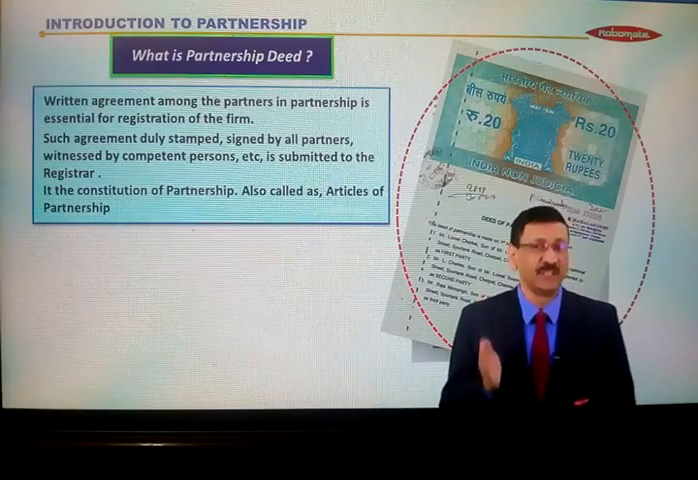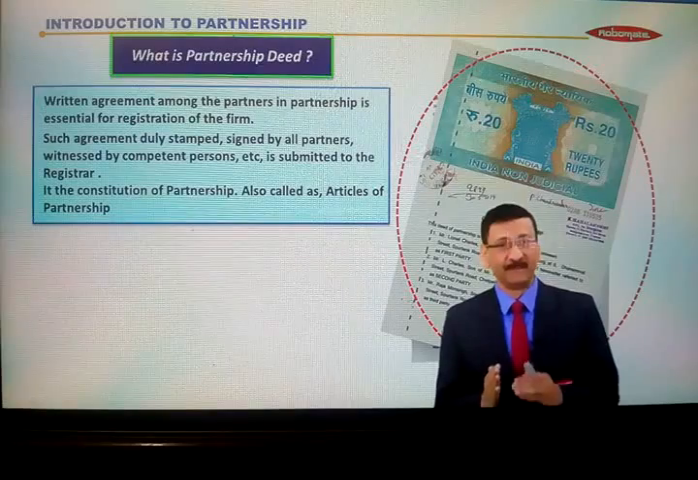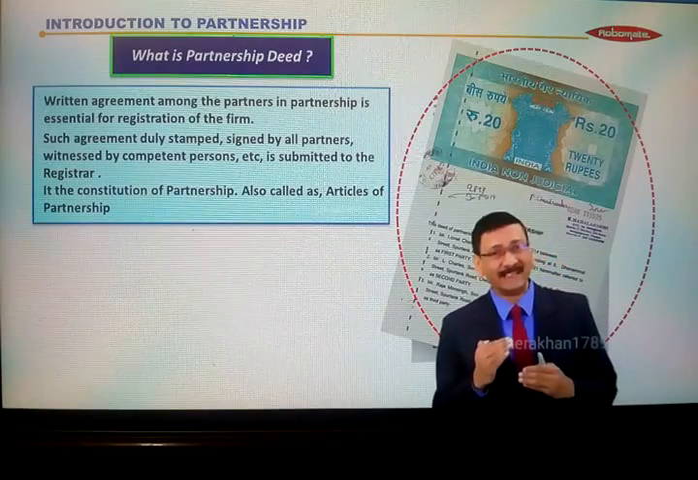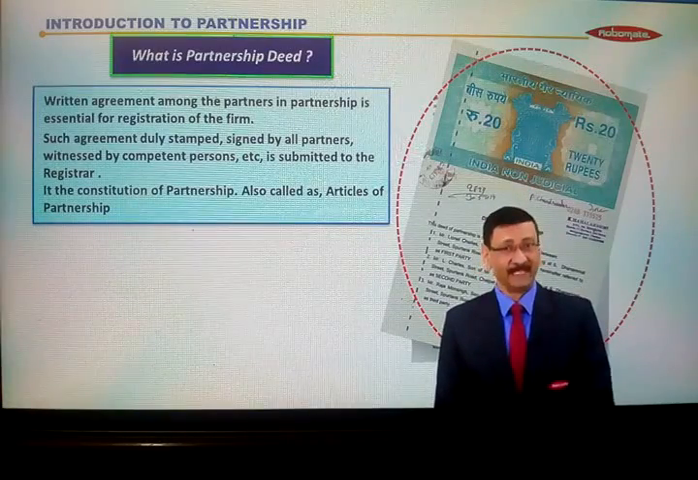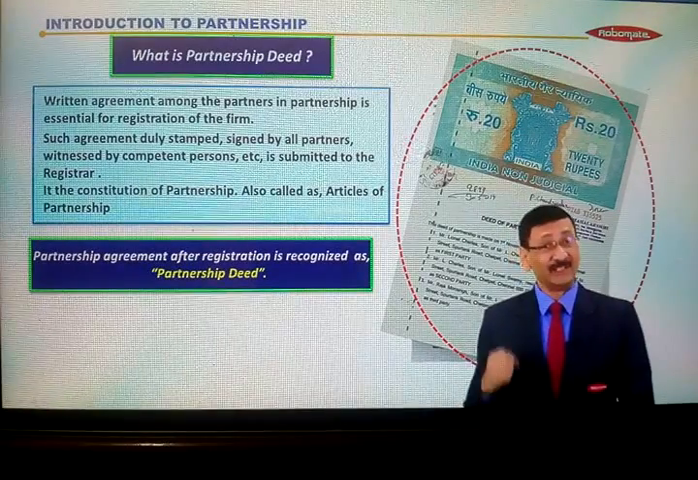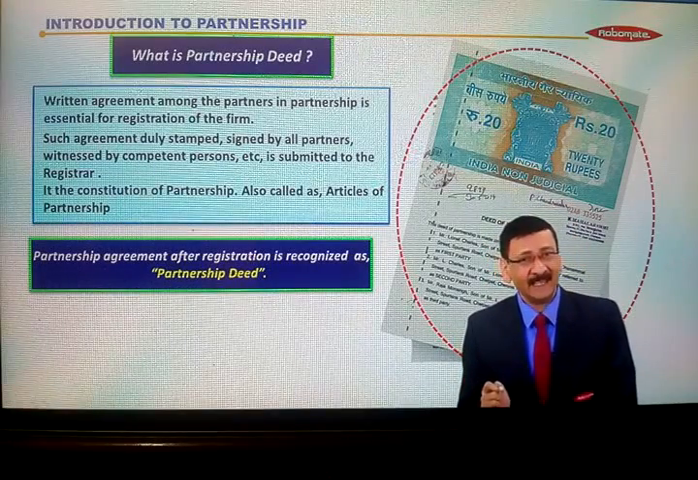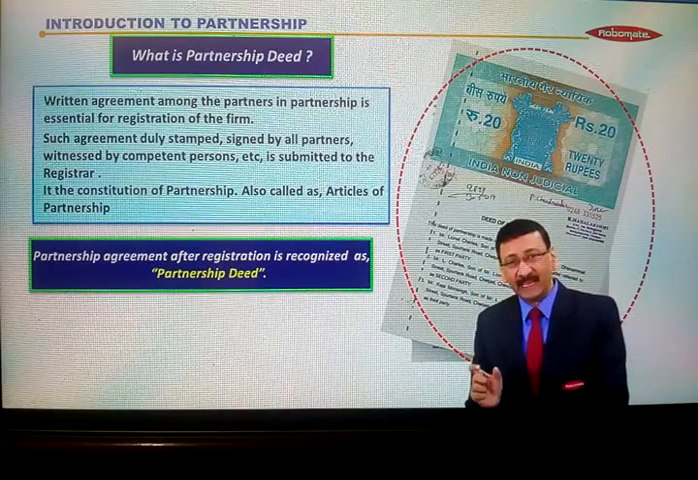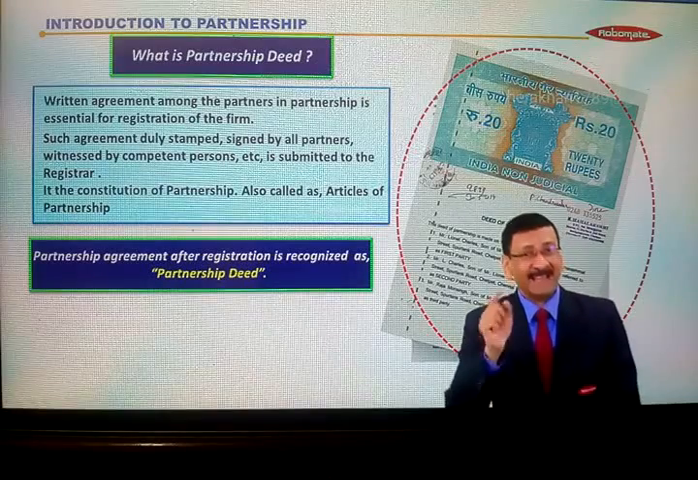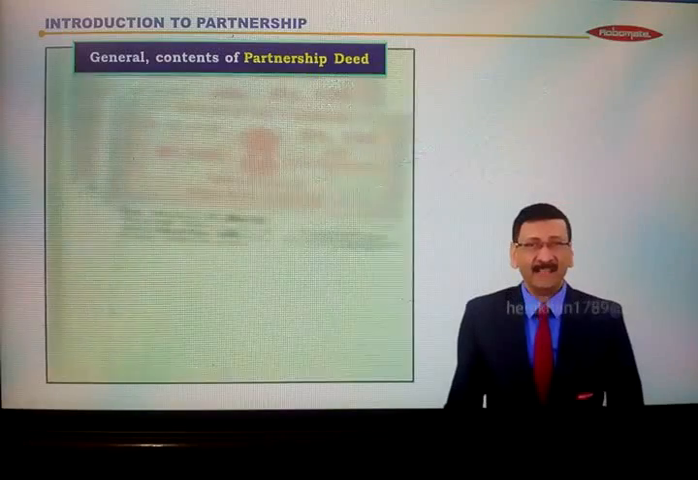It is a constitution of partnership, also called as articles of partnership. Partnership firm क्या कर सकता है, क्या नहीं कर सकता है, that is defined by this particular agreement. And such agreement, when it is registered, it is known as partnership deed. Friends, बहुत सिंपल है. जो एग्रीमेंट उन्होंने राइटिंग में बनाया है रजिस्ट्रेशन होने के बाद, that particular agreement is known as partnership deed. Now let's see the general contents of partnership deed.